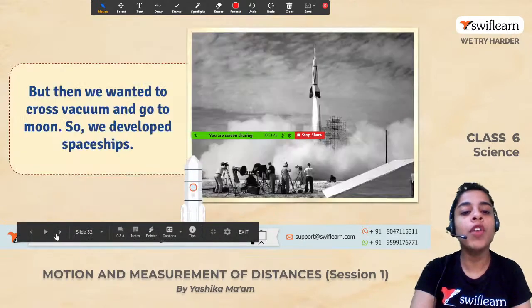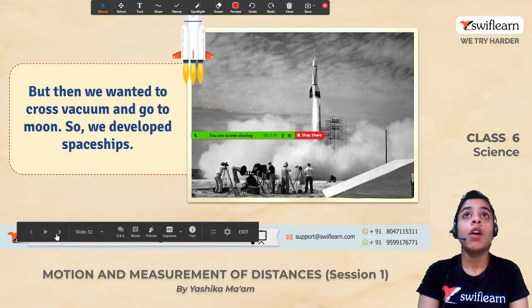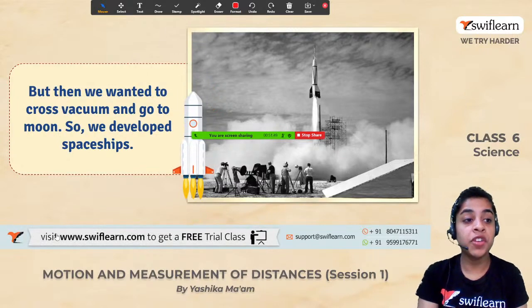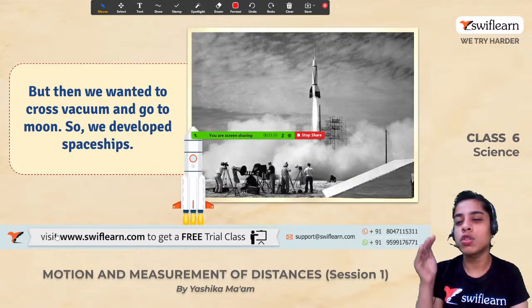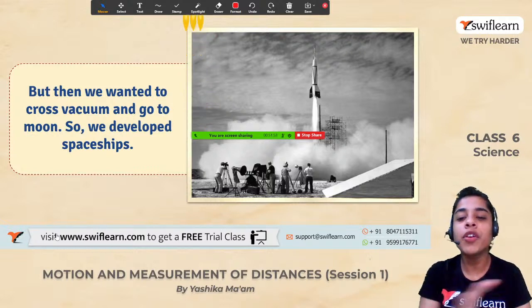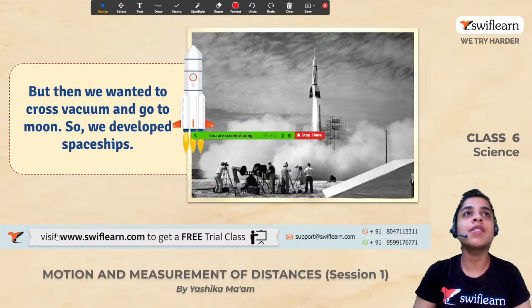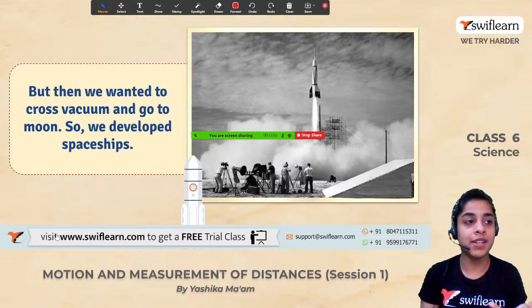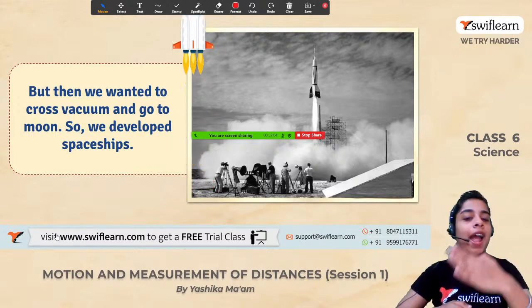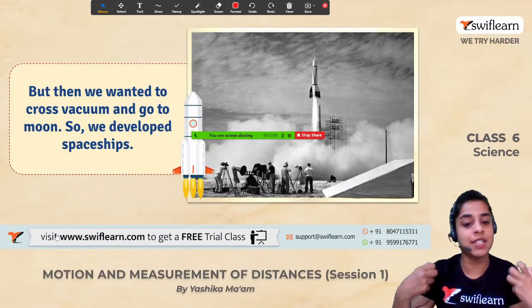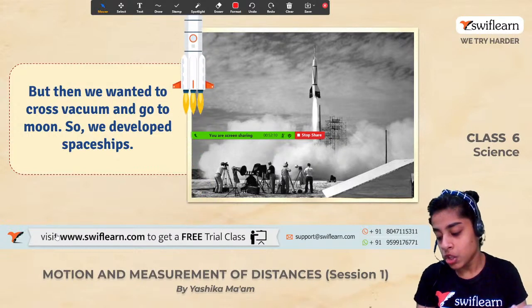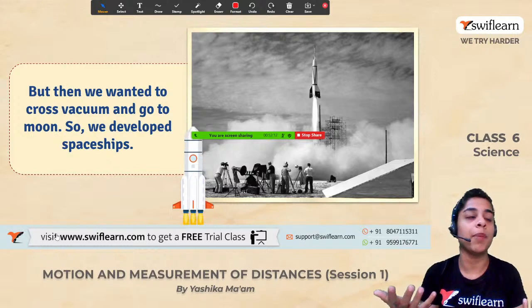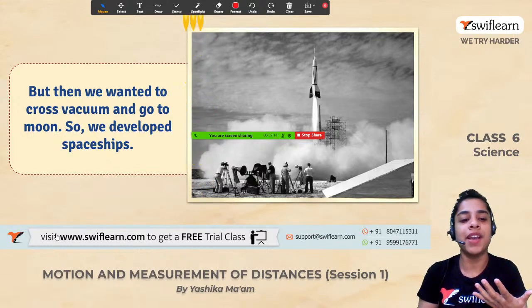Now, moving forward, we developed airplanes, we invented airplanes after the ships and boats. But now we wanted to cross vacuum. We are never going to stop. You know, this is the rule of society. We have to change according to the needs and situation. So when we developed and invented aeroplane, what came to our mind next?